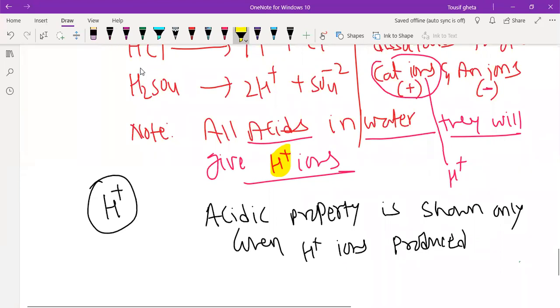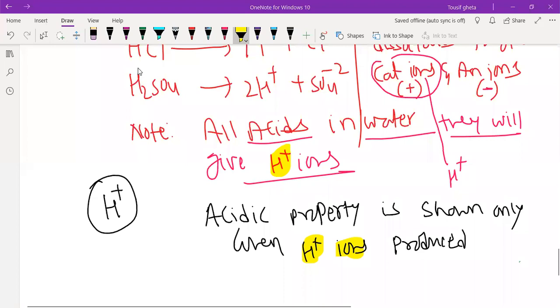If I say H2SO4 is there in my hand, then it can show its acidic property only when you put some water. When you put some water, it will produce H plus ions, and if H plus ions are produced, then it will show its acidic property. Even though it is an acid, if there are no H plus ions, it cannot show its acidic property.